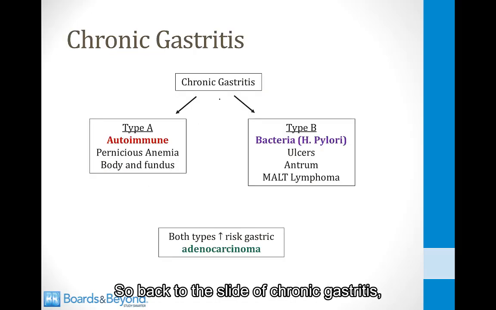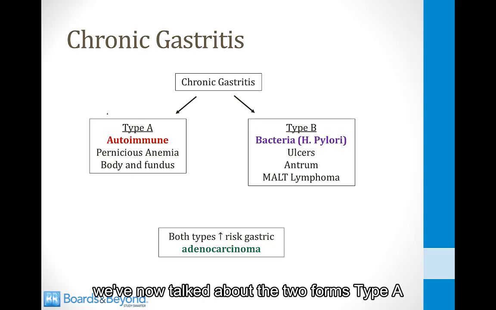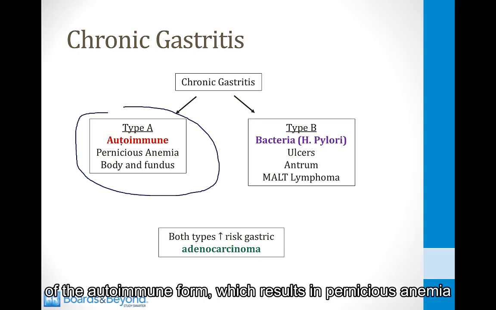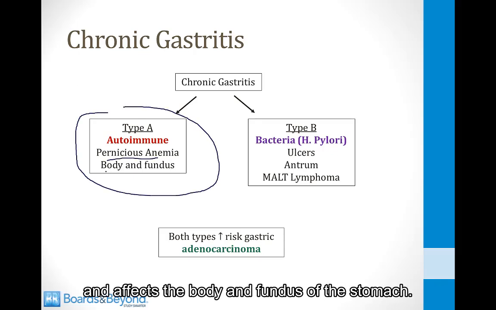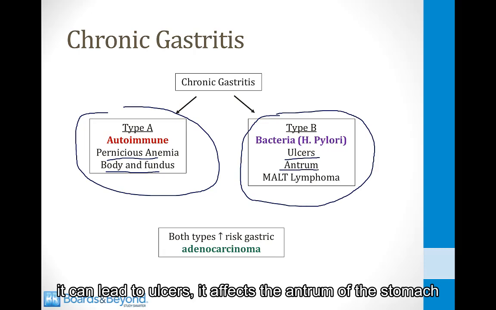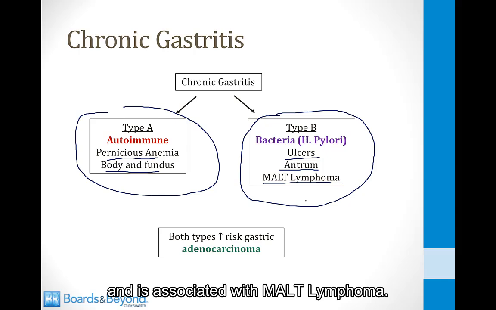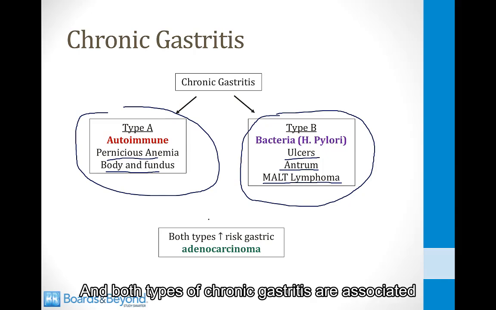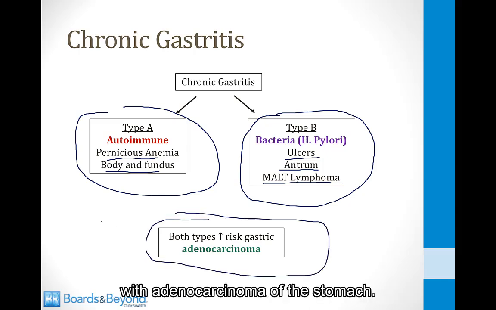So back to this slide of chronic gastritis, we've now talked about the 2 forms. Type A is the autoimmune form, which results in pernicious anemia and affects the body and fundus of the stomach. Type B is the bacterial form with H. pylori. It can lead to ulcers, it affects the antrum of the stomach, and it is associated with MALT lymphoma. And both types of chronic gastritis are associated with adenocarcinoma of the stomach.